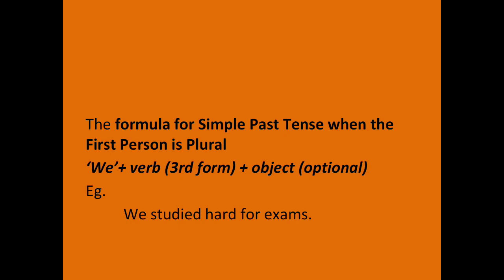For the first person singular, you remember that you will be using the past form for affirmative sentences, and for all the other sentences you will be using the base form. And here with the first person plural, you will be using the past form of the verb for the affirmative sentence. We studied hard for exams.